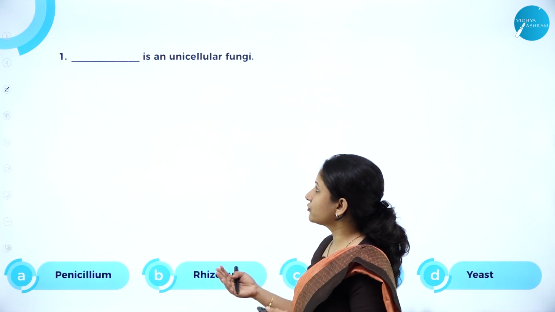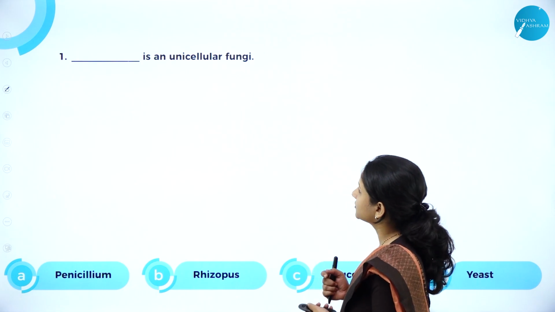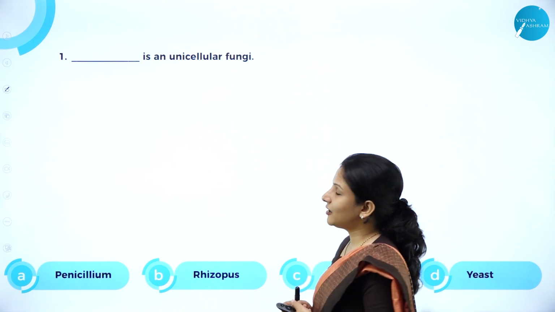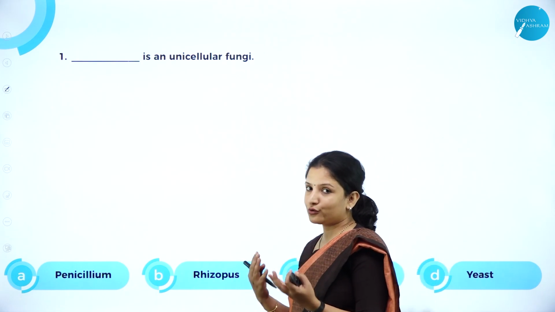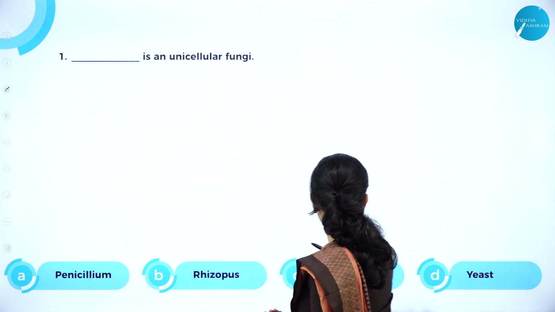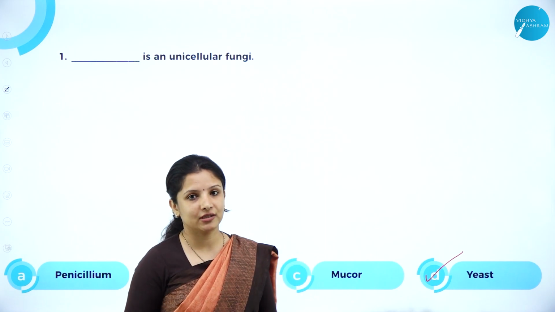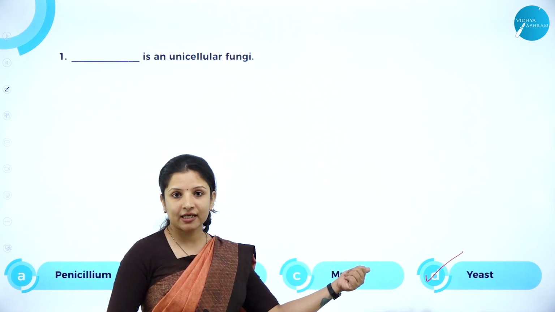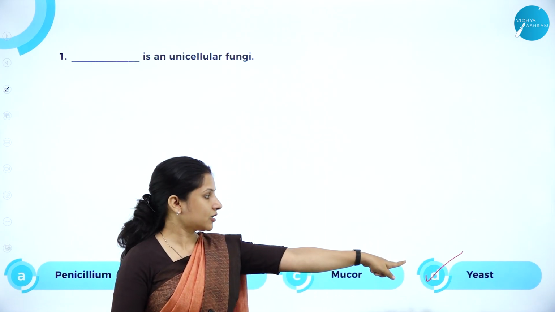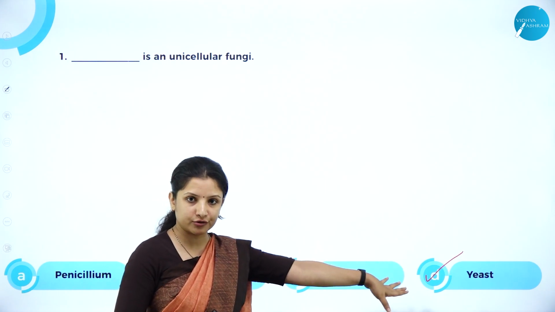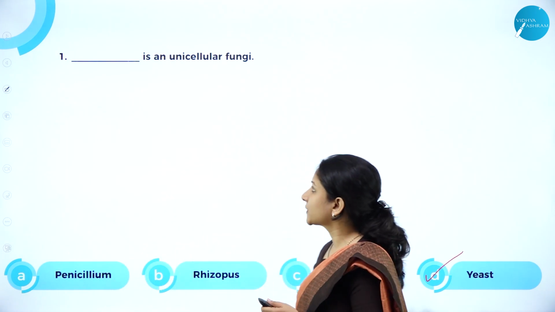So now we will move on to the important MCQs under this. Dash is a unicellular fungi. So you know the answer now. It is yeast, because yeast is the only fungi that is unicellular. Yeast is also called Saccharomyces, so instead of yeast, they can give the answer as Saccharomyces also. Both are one and the same.